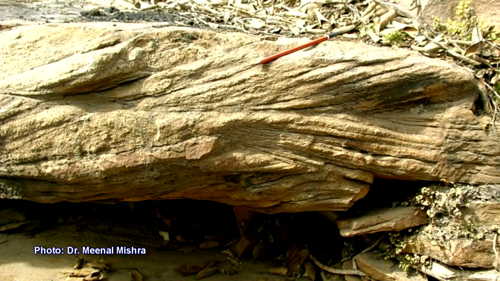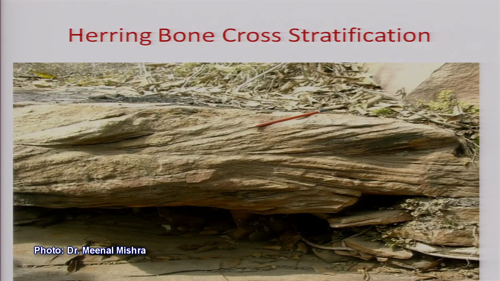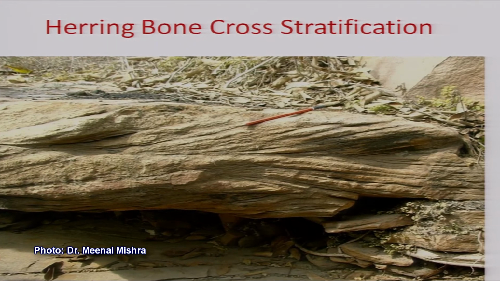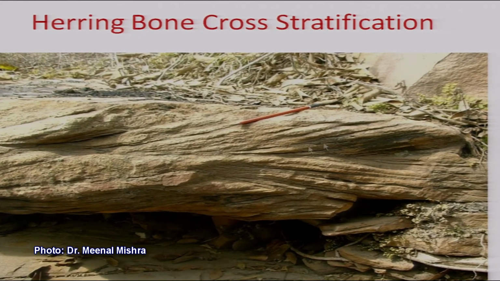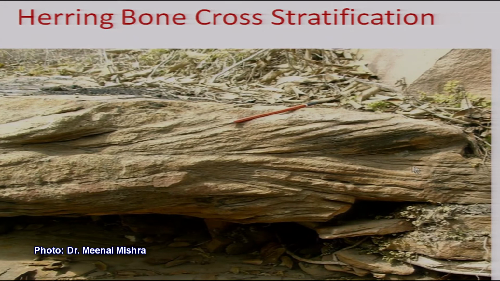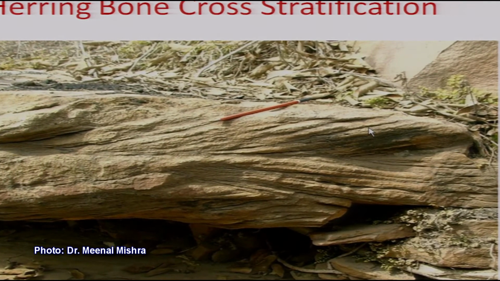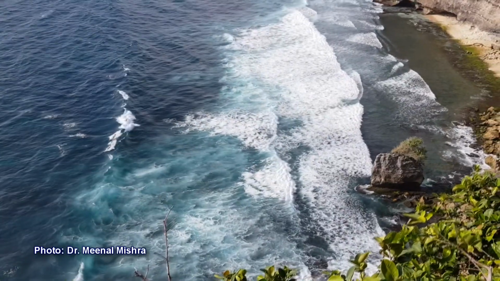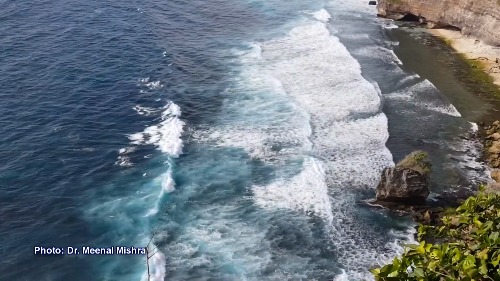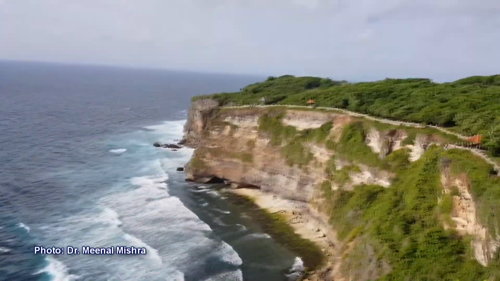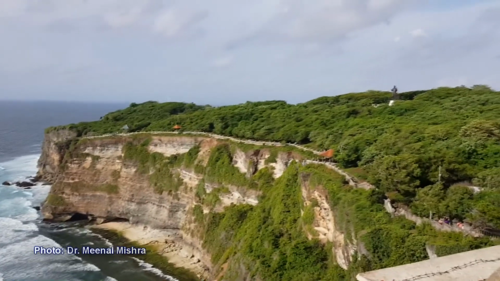This is a structure which we call herringbone. Herring is a fish, and if you take the flesh out of it, the bones you see show crossing, one direction is this, the other direction is this. So, you produce a herringbone-like structure, and this is very commonly found in the shallow marine coastal environment, because in the coastal environment the current flow is always multidirectional or mostly bidirectional.